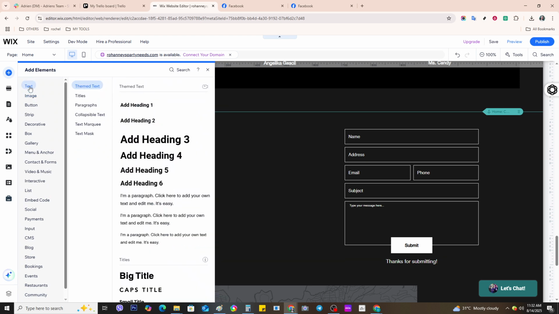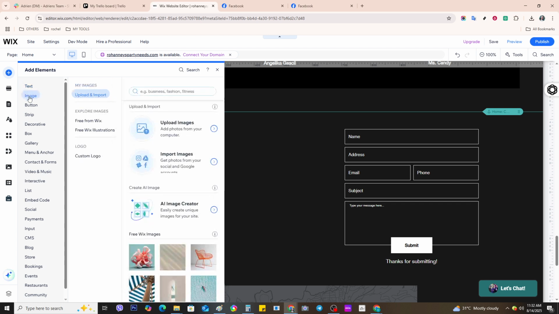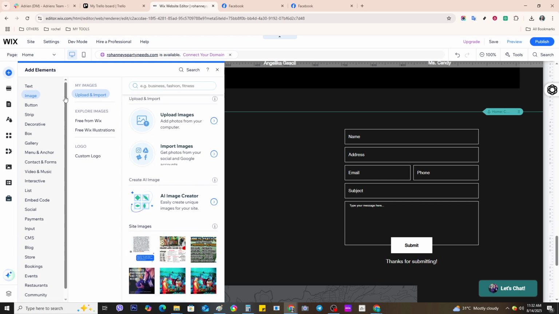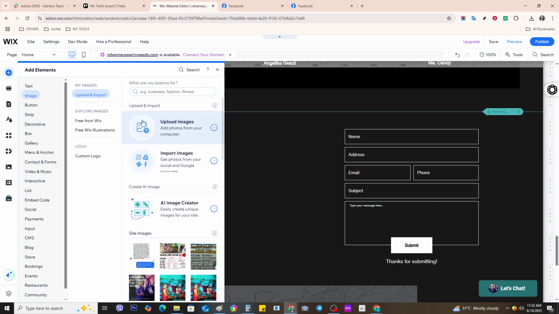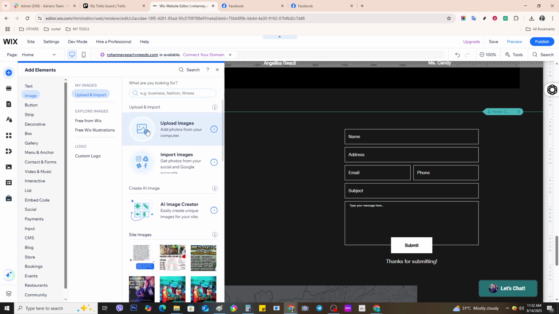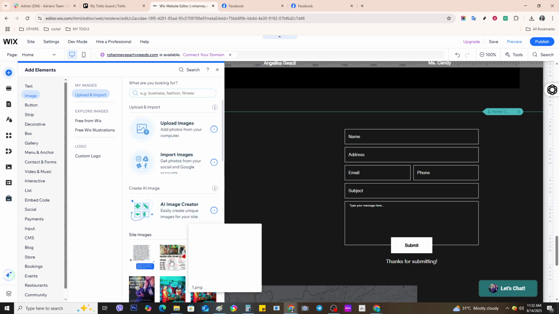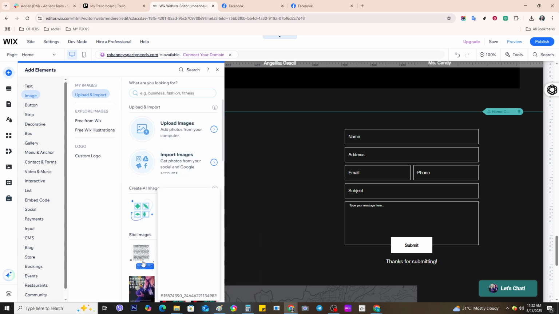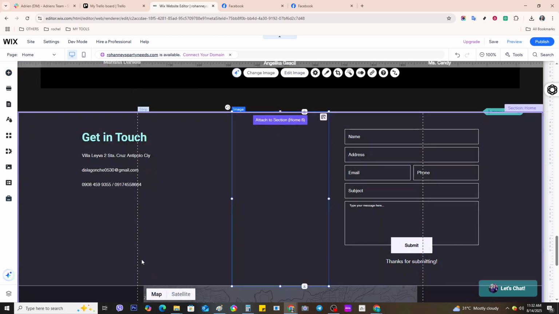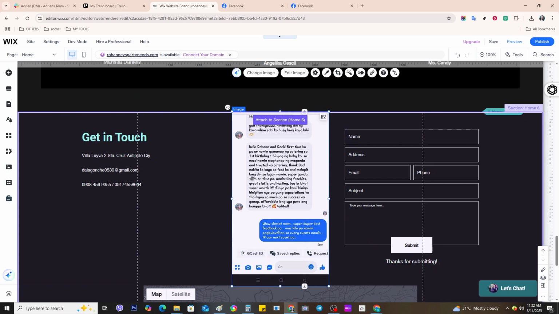Now, let's move on to selecting your image. If you already have an image on your page that you want to make clickable, simply click on it to select it. If you haven't added your image yet, don't worry, it's quite simple. Head over to the add button, it looks like a plus sign, click it, and then choose image followed by my uploads to bring in an image from your local files. Make sure the image you choose is relevant and visually appealing, as this will engage your visitors more effectively.